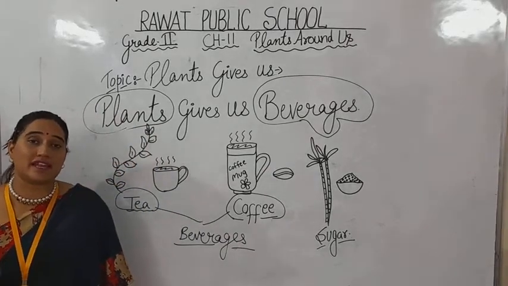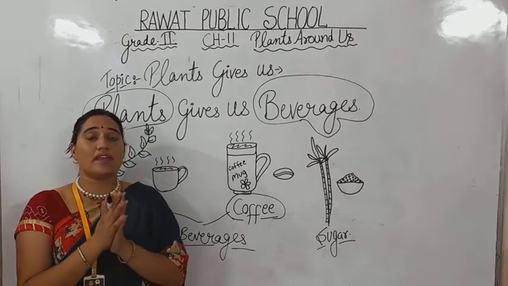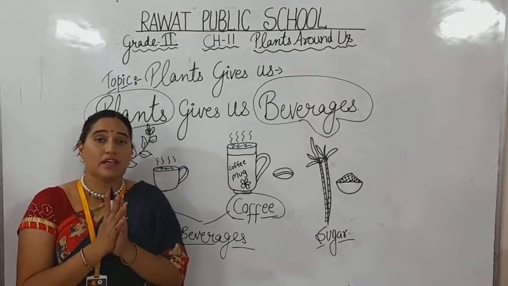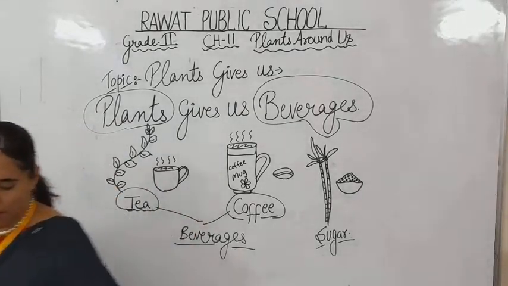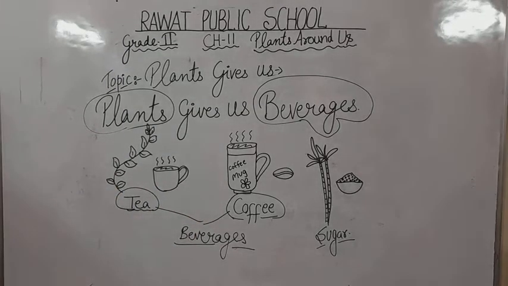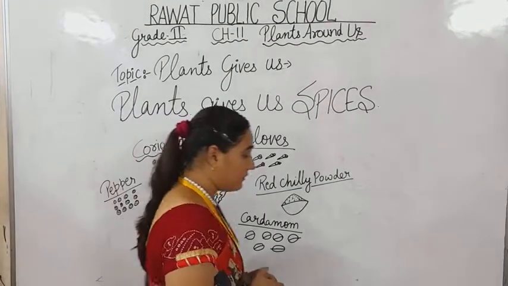Now you can understand the importance of plants in our life. Plants are very useful and important in our life. We get so many different kinds of things from plants. Now, to make our food yummy and tasty, we use some more different kinds of things. Let's have a look. Our mom makes so much delicious food in our day-to-day life.